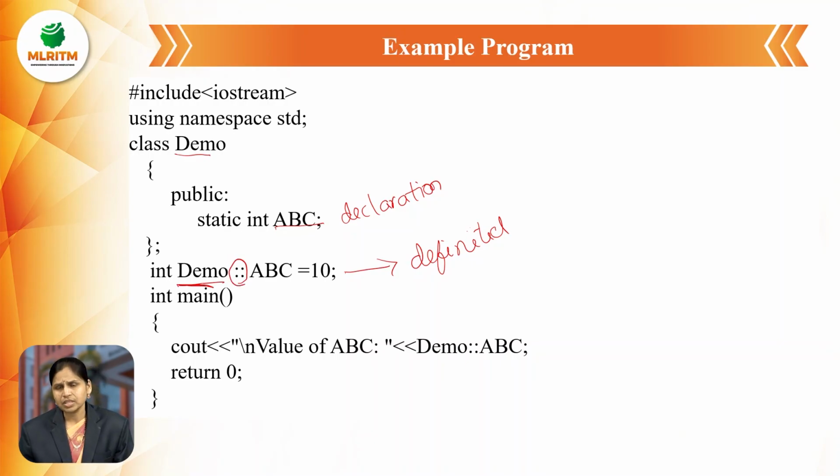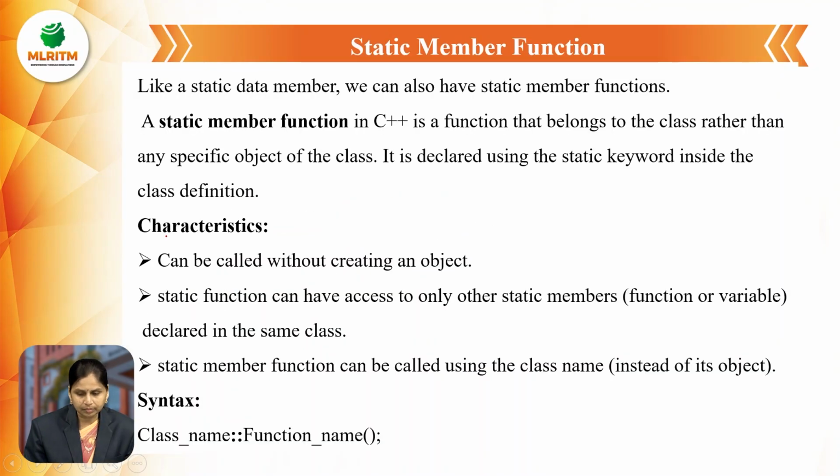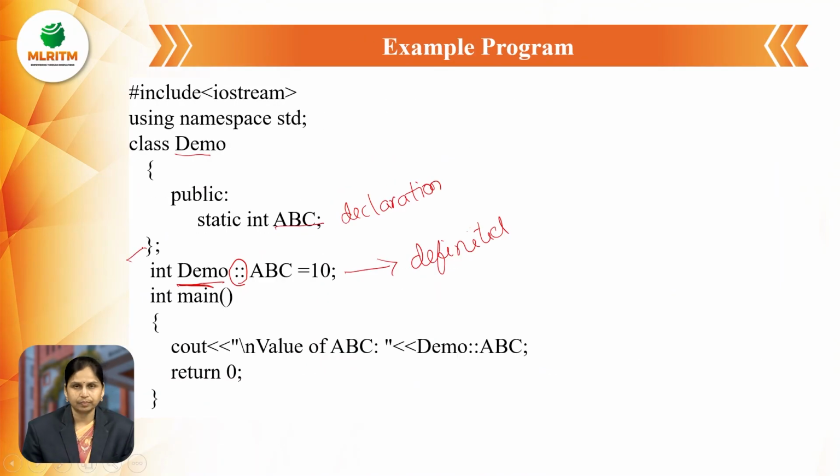Why are we using the scope resolution operator? Because we are accessing the variable, and we must say from which class it is defined. Here the class is open here and the class is closed here.